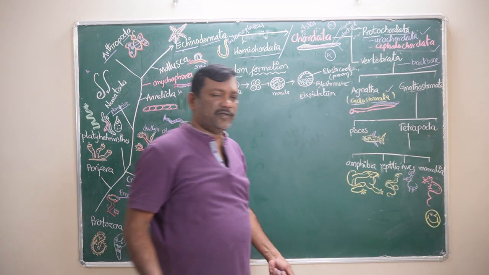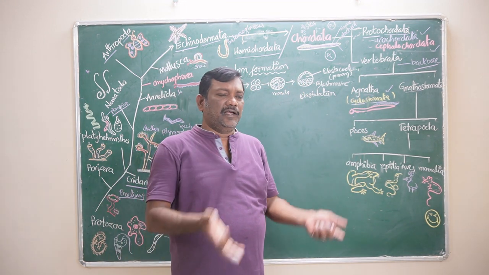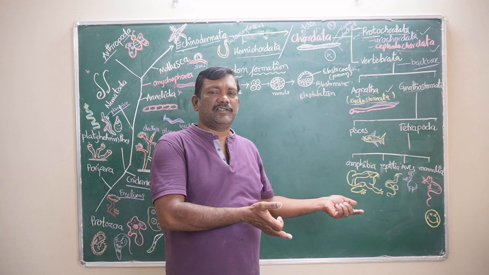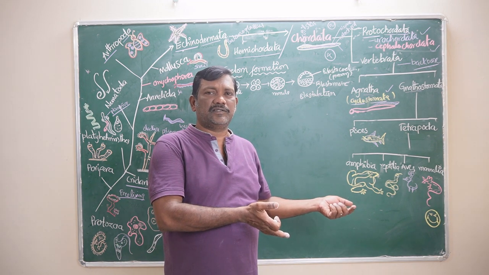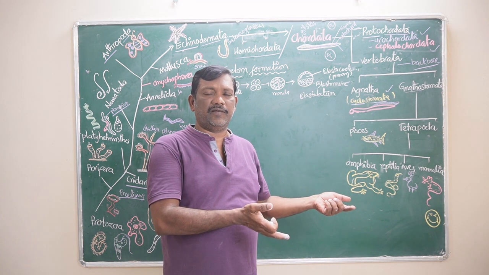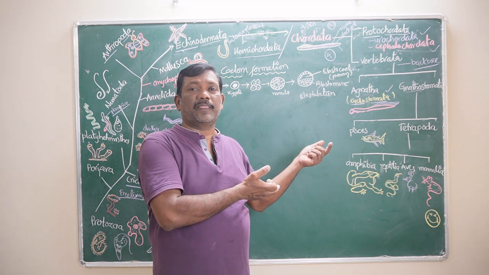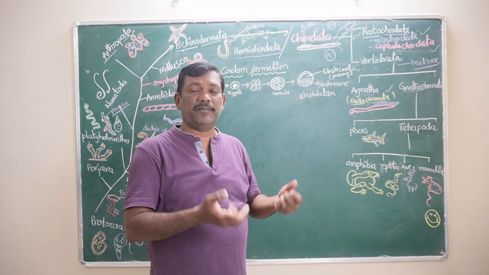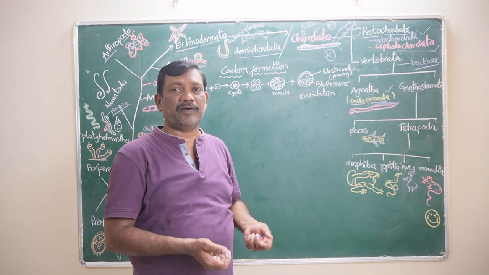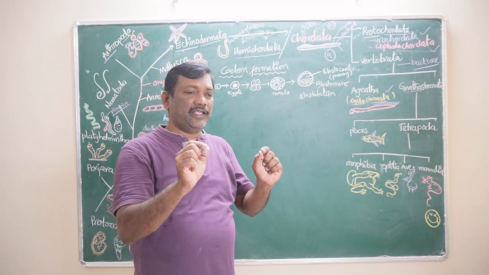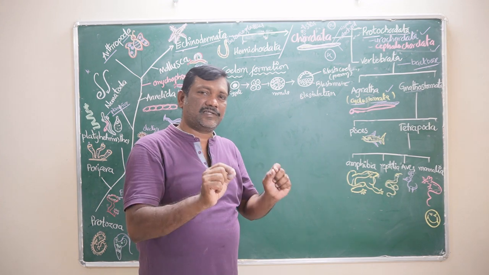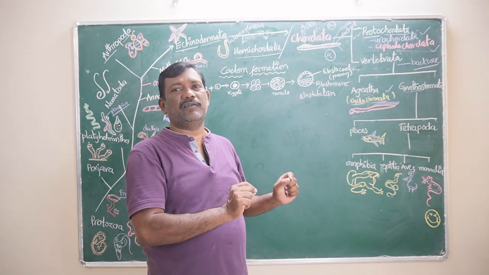In our body, for example, during embryonic development, at the time of blastulation, a coelom is formed that is called the blastocoel. In our embryonic development, the blastocoel is called the primary body cavity. Why is it called the primary body cavity? The cavity formed first time during embryonic development.